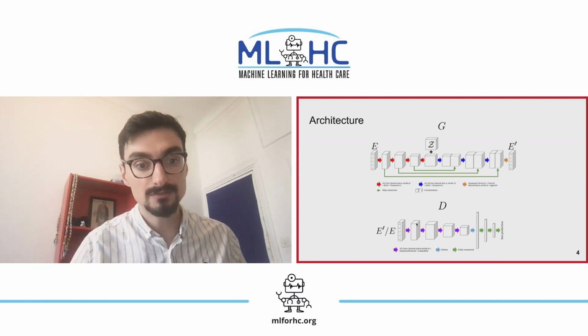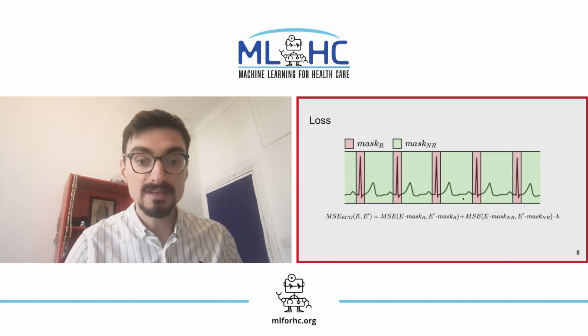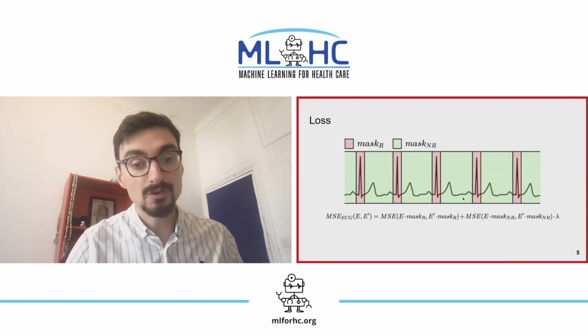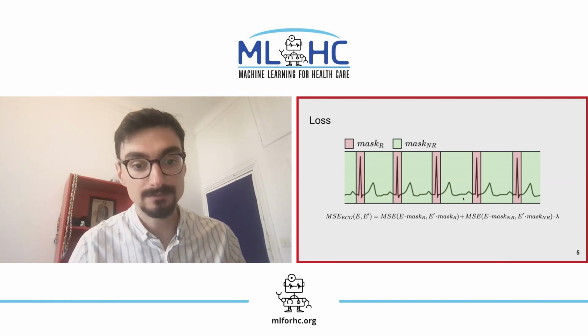the sex-linked features. To help us do that, we use a variation of the mean square error where we segment the region in green and in red. So in green, we want to weigh those regions a little bit more to have better reconstruction. However, in red, we want to have more variation. This is the R wave, which is a key difference between sexes.